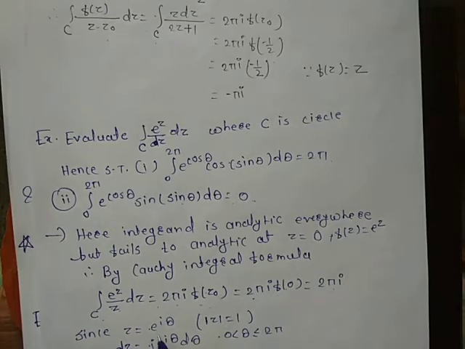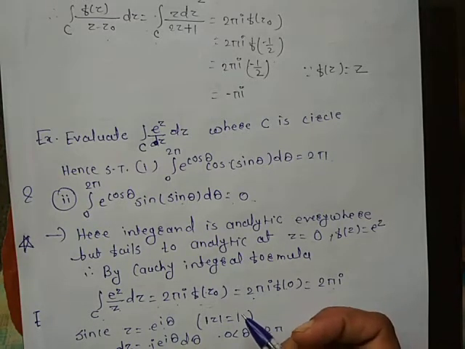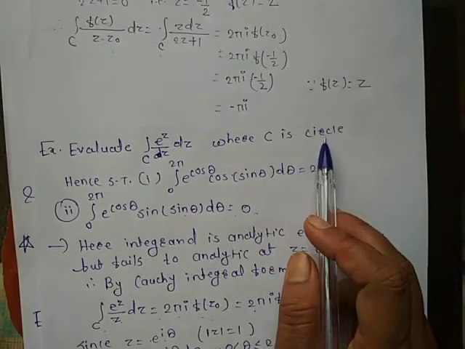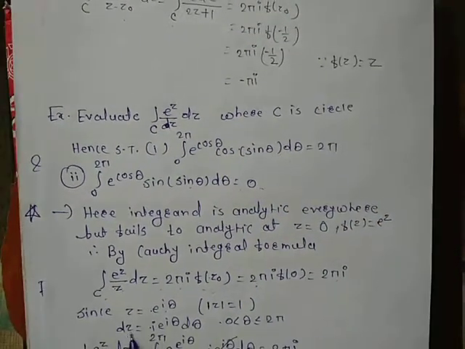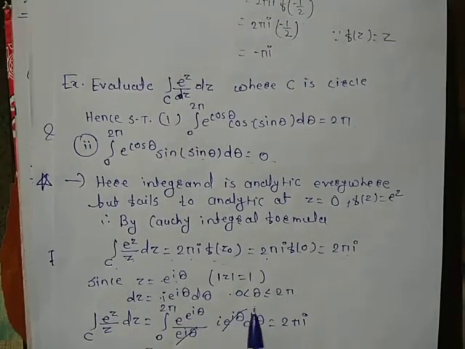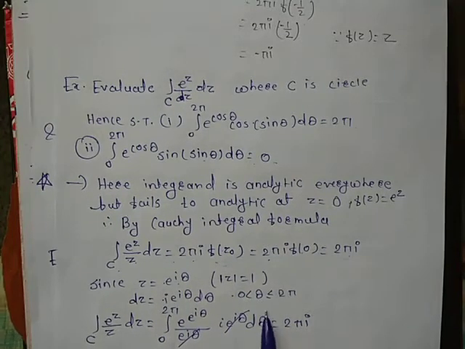Since z is equal to e raised to I theta and modulus of z is equal to 1. Actually here c is a unit circle. Okay. So taking the derivative of this, we get dz is equal to I into e raised to I theta d theta. Theta lies between 0 to 2 pi.